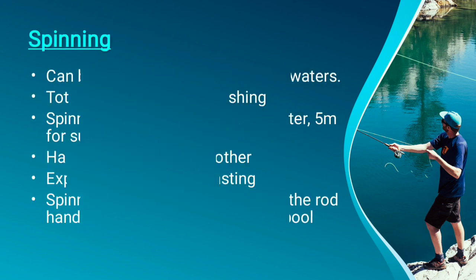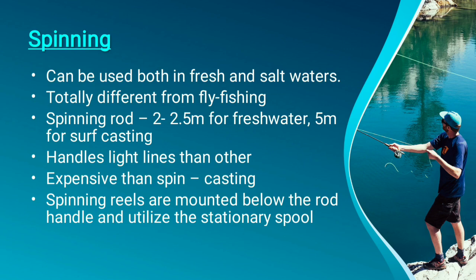The difference we can see here by the diagram also. In the next slide you will get the diagram of spin casting and bait casting. And the difference between spin casting and spinning we will be learning here. Spinning is mostly similar to spin casting, but the difference comes with the reels. When the reel is attached on the top it is said to be spin casting, but if it is attached on the bottom then it is said to be spinning.